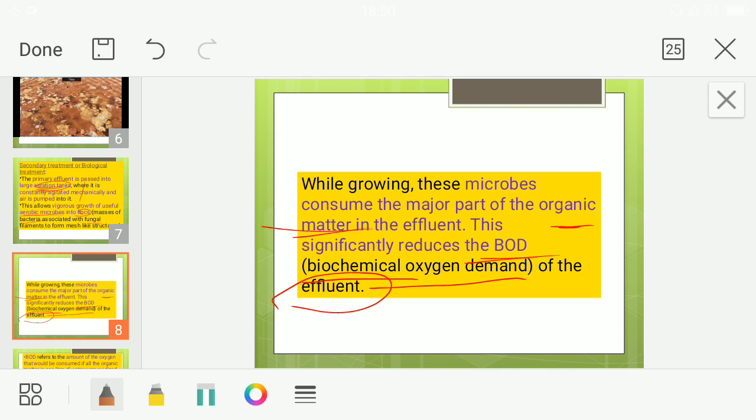Since oxygen is supplied to the tank, the need for oxygen becomes very, very less. When most of the organic matter is consumed, the microbes and flocks increase in number, they consume the organic matter, and since oxygen is supplied, the demand for oxygen becomes very less.